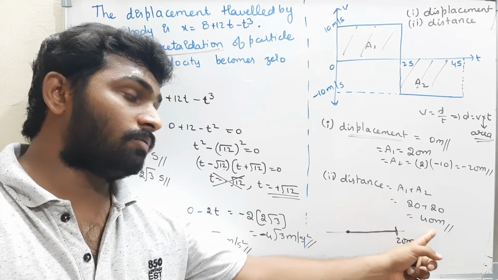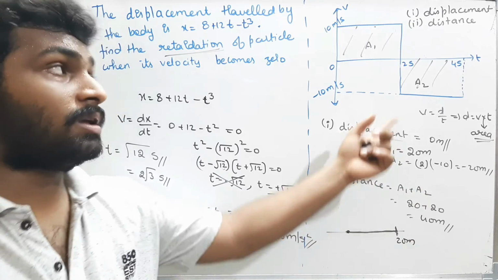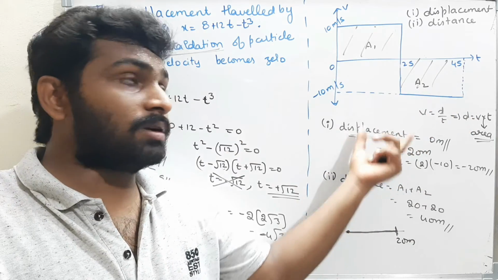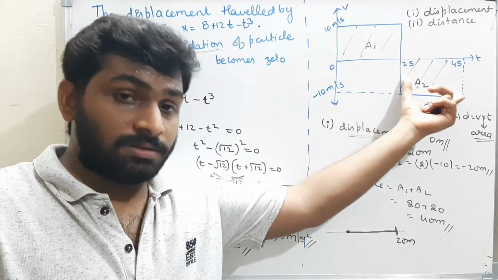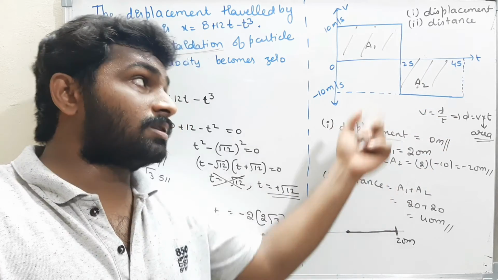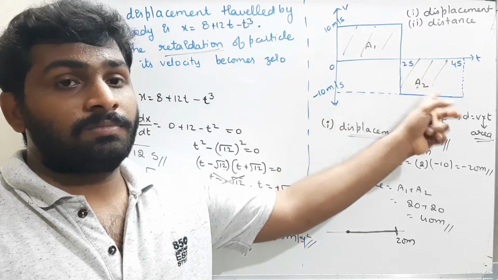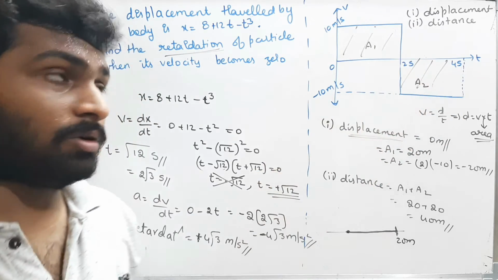Therefore distance is 40. When you are finding the displacement in Vt curve, the top will be positives and this will be negatives. Always you have to take care of the signs. When you are finding the distance, then you have to add all the areas. I think this is clear. Please be careful. Okay, now we'll see the next question.